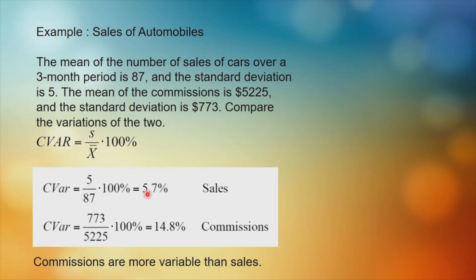You will get 5.7% for sales. Same goes for the commissions. You already know the mean is 5,225 and the standard deviation is 773. So when you substitute in, times 100%, you will get 14.8% for commissions. So the conclusion is that the commissions are more variable than the sales.